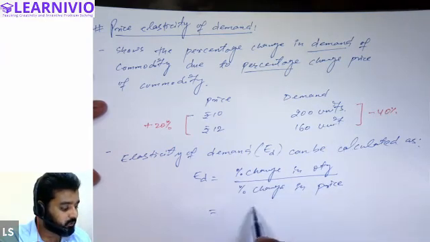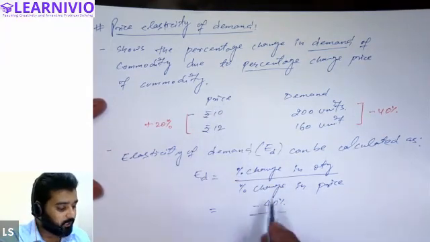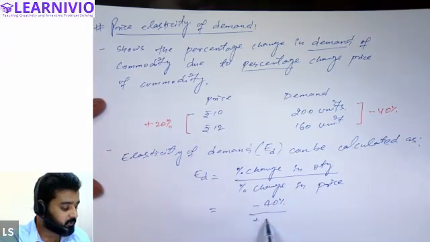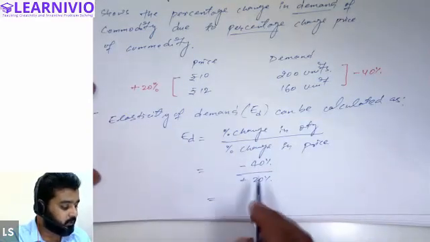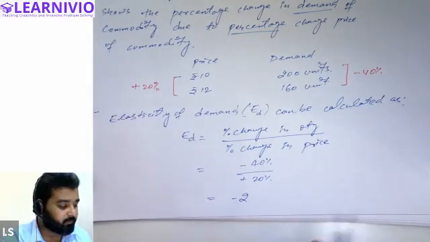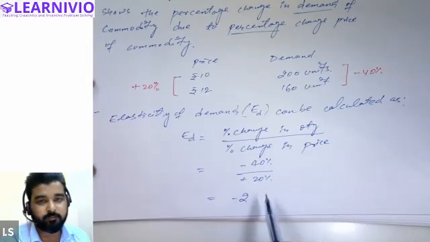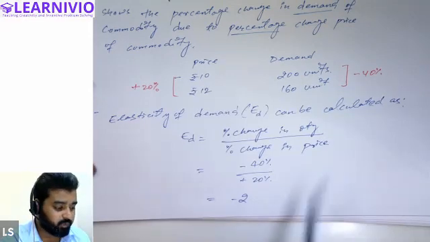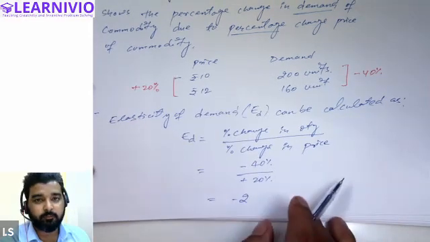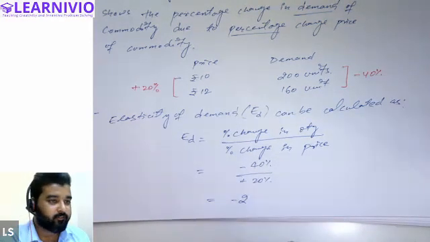So percentage change in quantity demanded is 40%. Demand is changing by 40% due to what? Due to change in price. And what is the change in price? Change in price is 20%. So when we calculate 40% divided by 20%, this will be 2, minus 2. Always remember that the value of elasticity is always negative because of the negative relationship between the price and demand of the commodity. Because of this negative relationship, the answer of elasticity will always be a negative value.